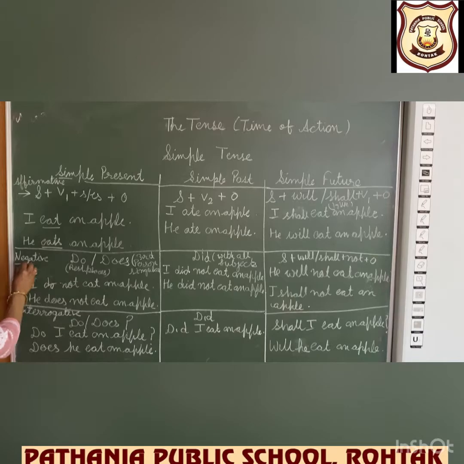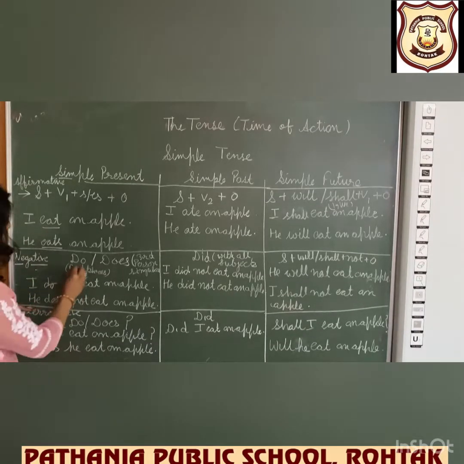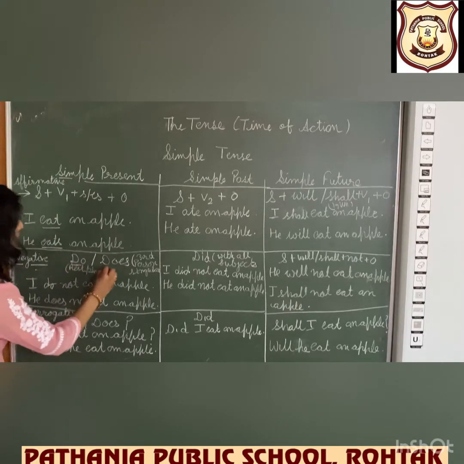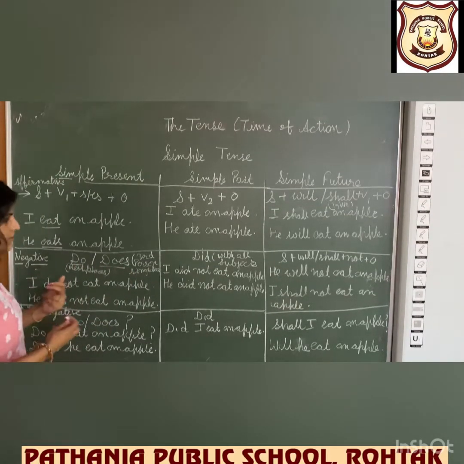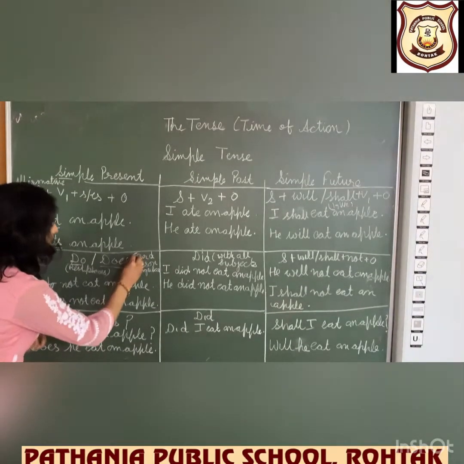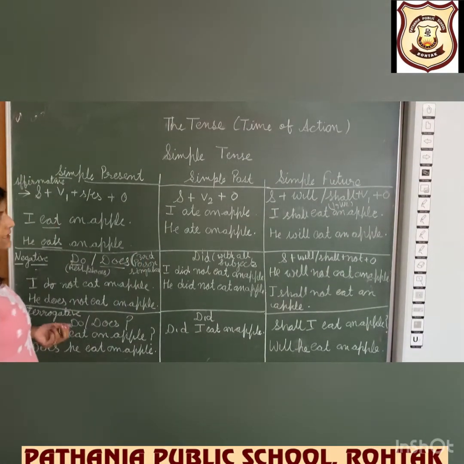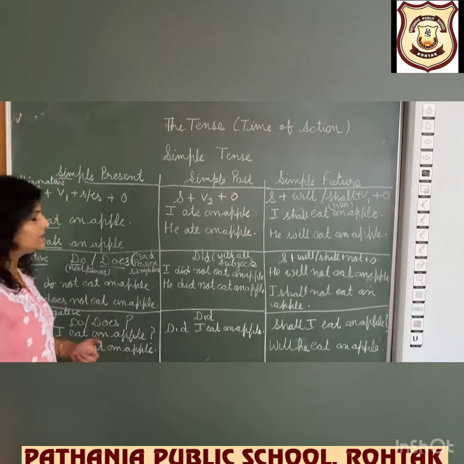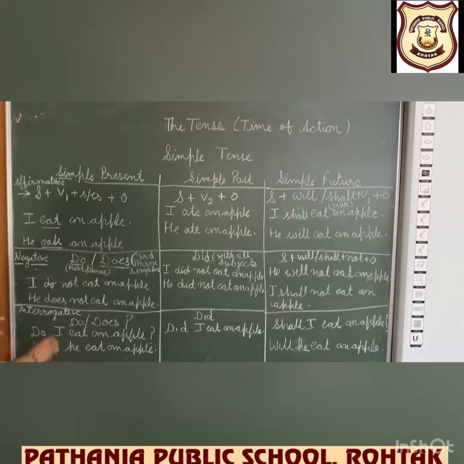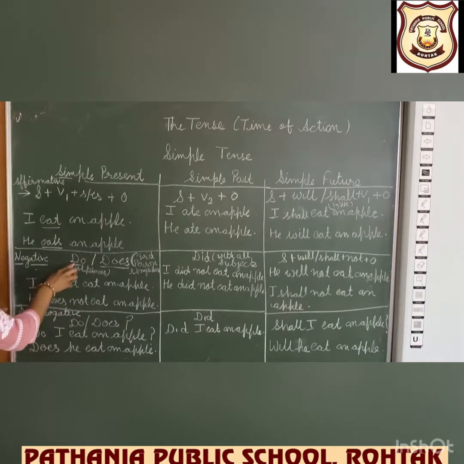Now let us move to negative. We have two helping verbs with us for making negative: do, does. Again the question arises where to use do and does. Same, children, third person singular. He, she, it or any single name, we are going to use does for making negative, and at the rest of the places do.